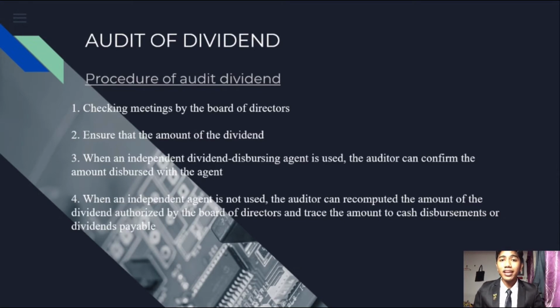And the third, when an independent dividend distributing agent is used, the auditor can confirm the amount disbursed with the agent. This amount is agreed with the amount authorized by the board of directors. When an independent agent is not used, the auditor can recompute the amount of the dividend authorized by the board of directors and trace the amount to cash disbursement or dividend payable.